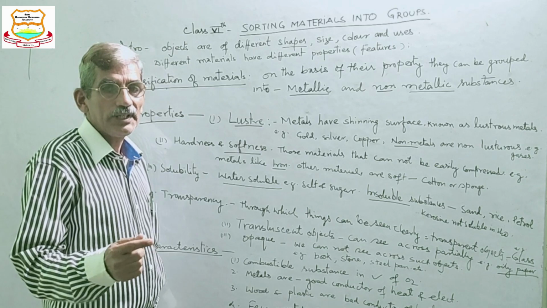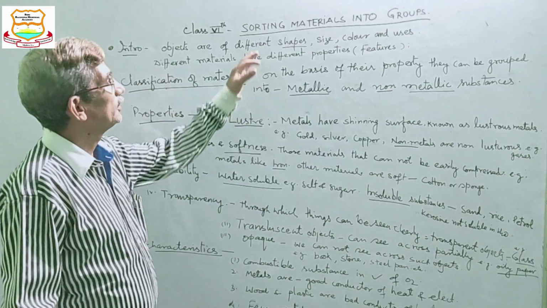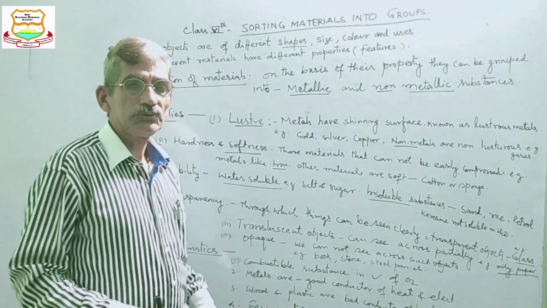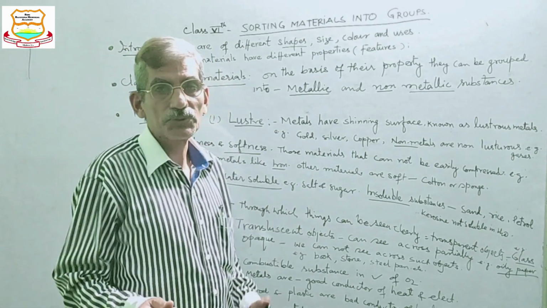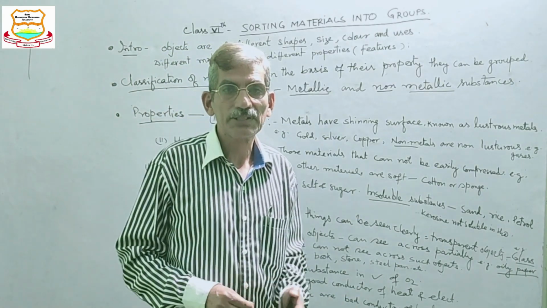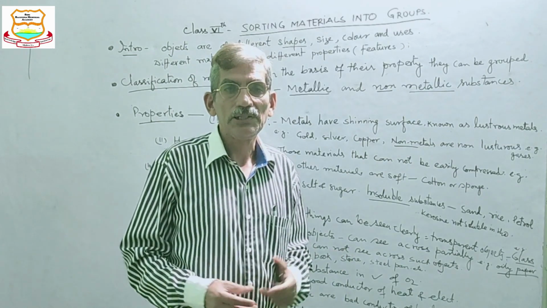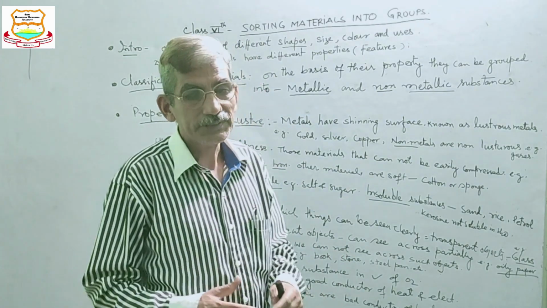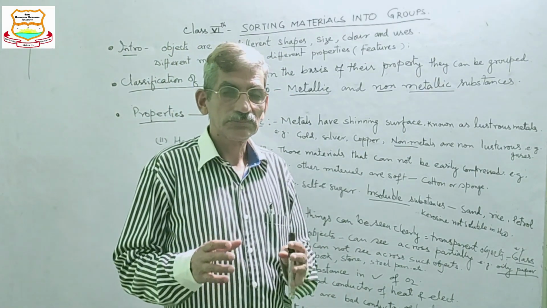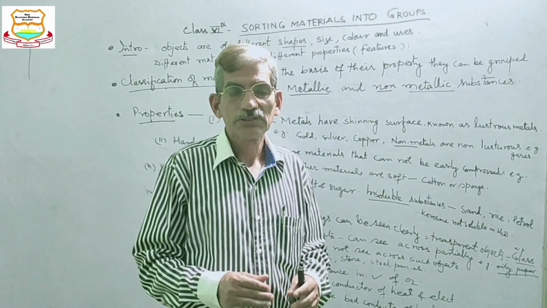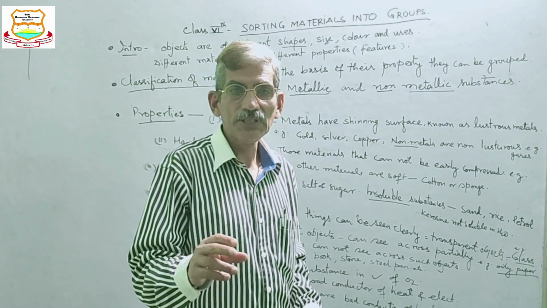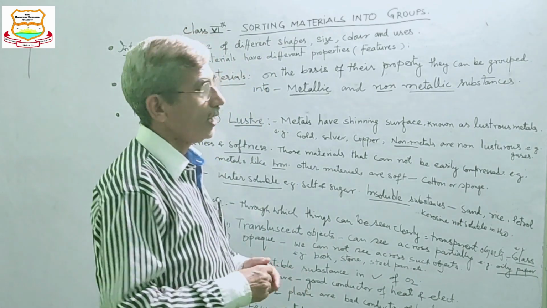Now I will tell you about the chapter Sorting Materials into Groups. You might have read about matter in previous classes. There are different types of matter: solid, liquid, and gas, living and non-living. But all these materials are also grouped in certain categories. So sorting material means categorization of the material.